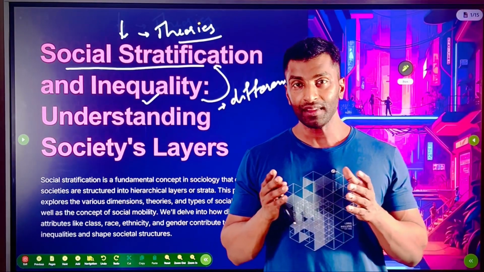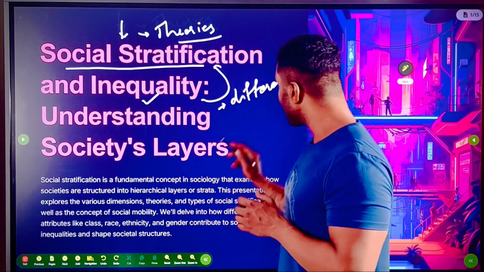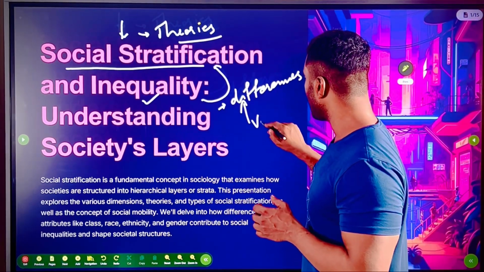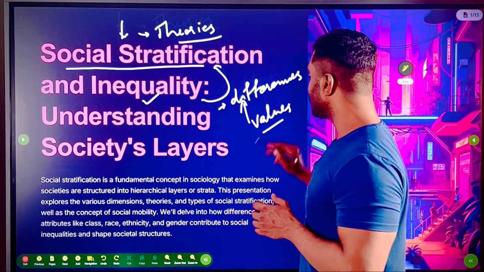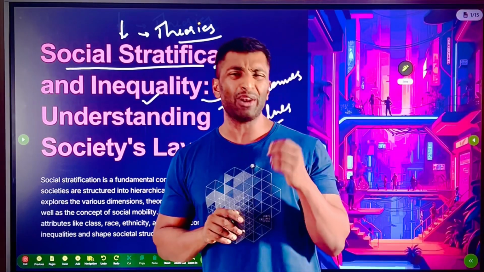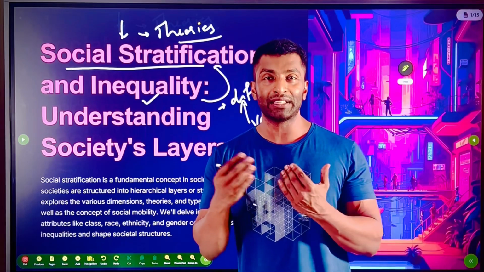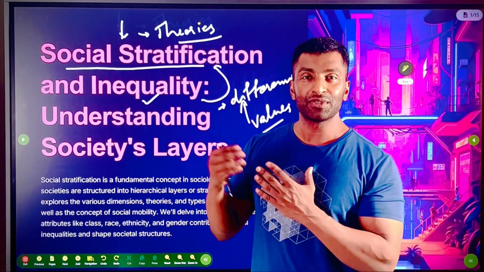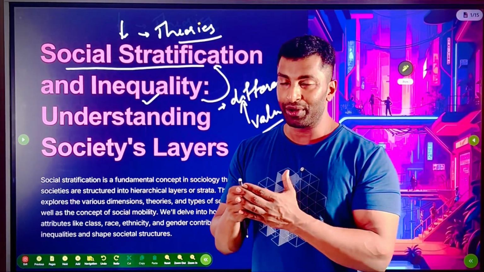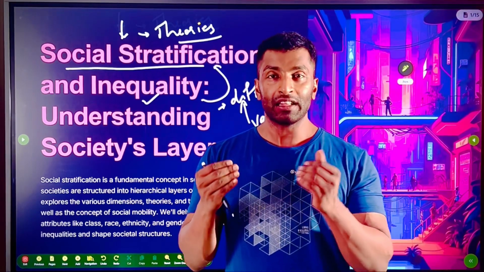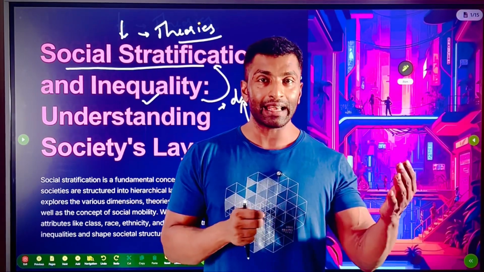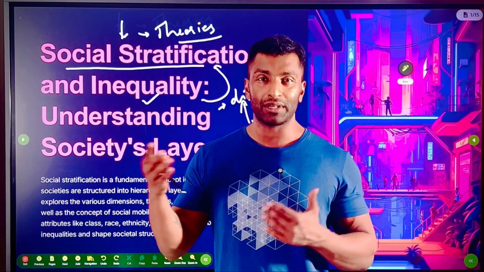But when you attach some values to these differences, now what do you mean by value? We discussed this when we discussed the topic of objectivity. Value means certain evaluation criteria. On the basis of certain values only, you define superiority or inferiority, desirability, undesirability, preference or rejection, right?